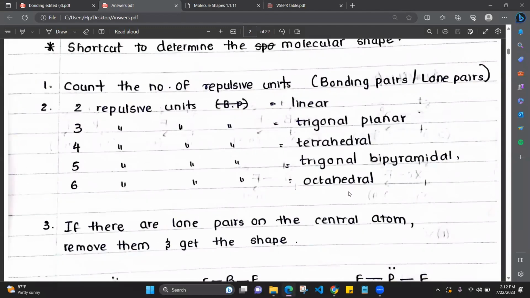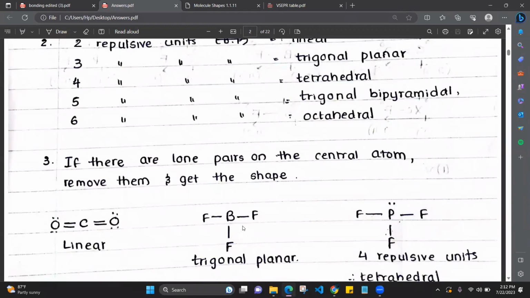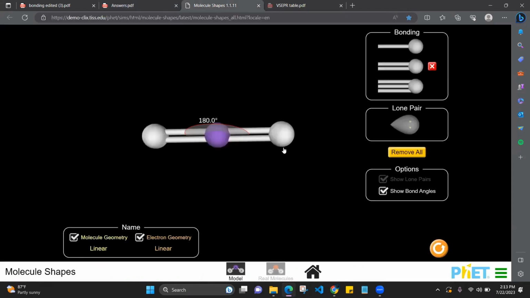Also, now we are going to count the repulsive units. How many bonds are there? 3. Are there any lone pairs? No. So the number of repulsive units is 1, 2, 3.